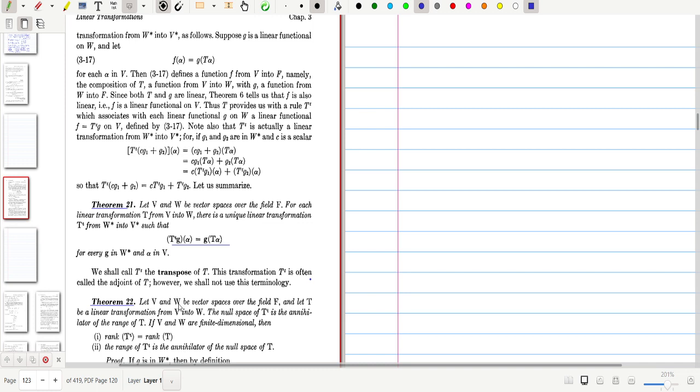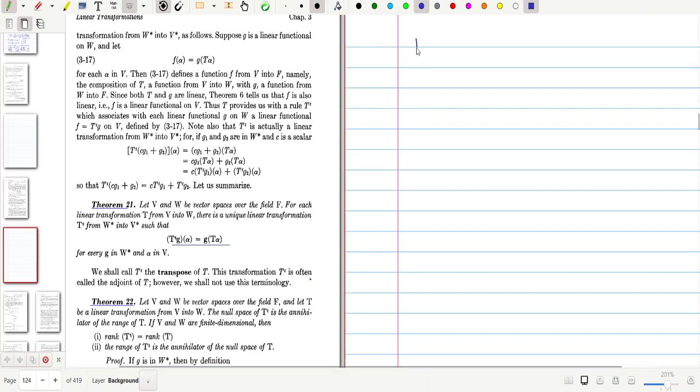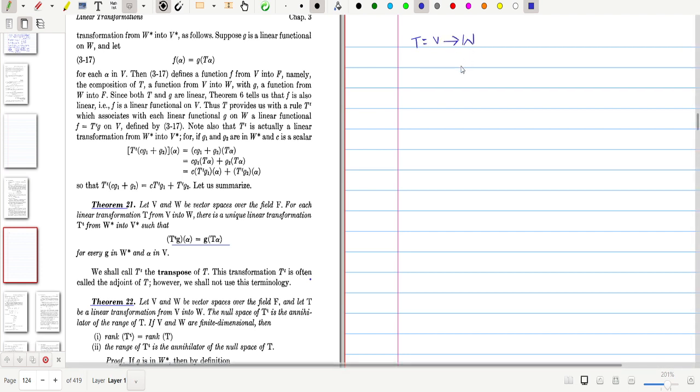In theorem 22, first we have to show that V and W are vector spaces over field F and T is a linear transformation from V into W. First we prove that the null space of T transpose is the same as the annihilator of the range of T. So we need to prove that N(T transpose) equals R(T) annihilator.